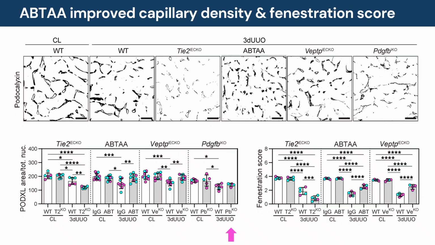In addition to loss of capillaries, peritubular capillaries also lose their fenestrations. Fenestrations can be quantified from electron micrographs. UUO induced loss of fenestrations, which was even worse in TIE2 knockout mice. In contrast, both ABTA treatment and VPTP knockout prevented loss of fenestrations.